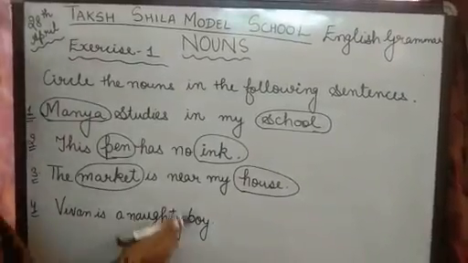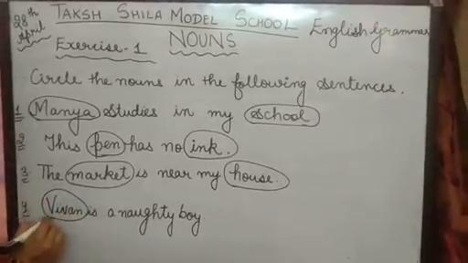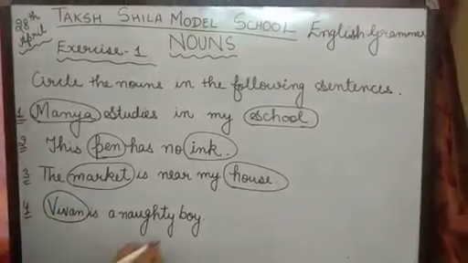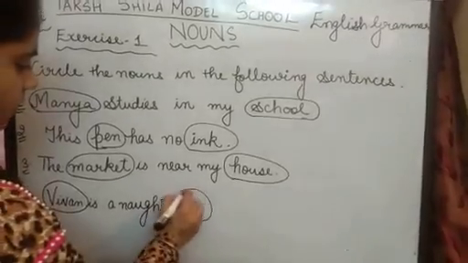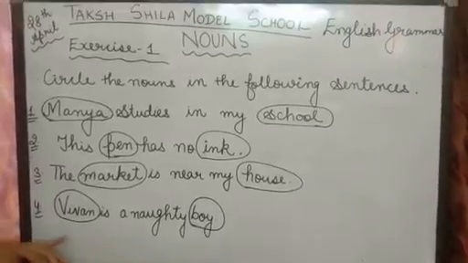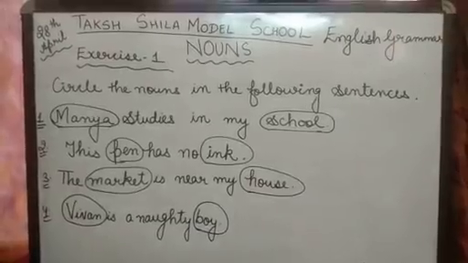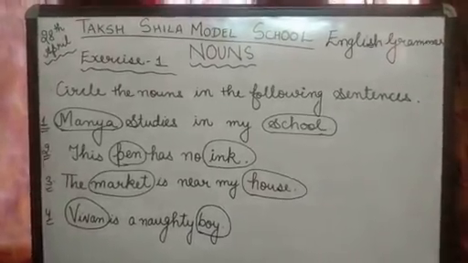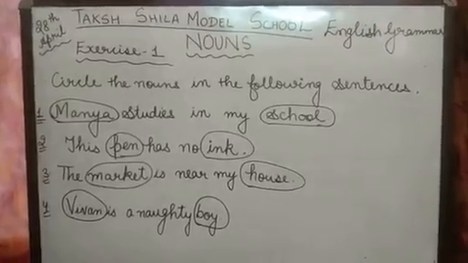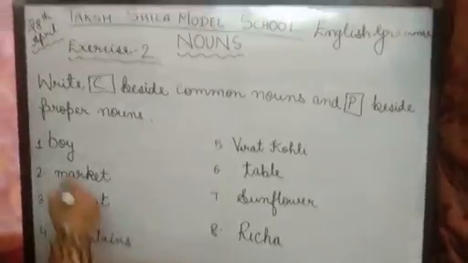Vivan is a naughty boy. Vivan is what? Name of a boy. And boy is also the name of a person. Right? So, these are the nouns. So, in the next exercise, we'll do the types of nouns exercise. Right? Okay, next exercise. Let's do exercise 2.